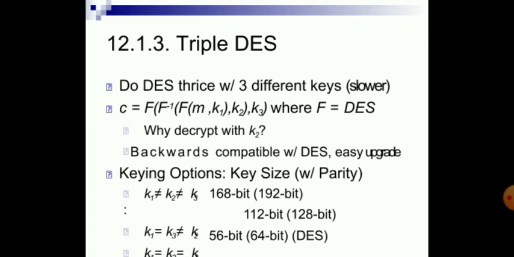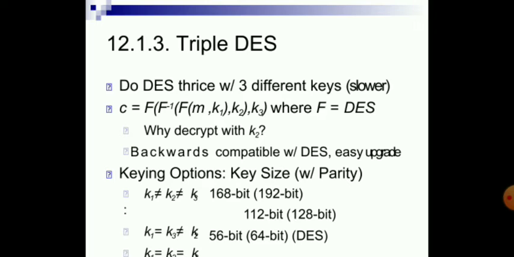Triple Data Encryption Standard: do DES thrice with different keys, where F is DES encrypt with K1, decrypt with K2, and encrypt with K3. Why decrypt with K2? Backwards compatibility with respect to the Data Encryption Standard. Easy upgrade.